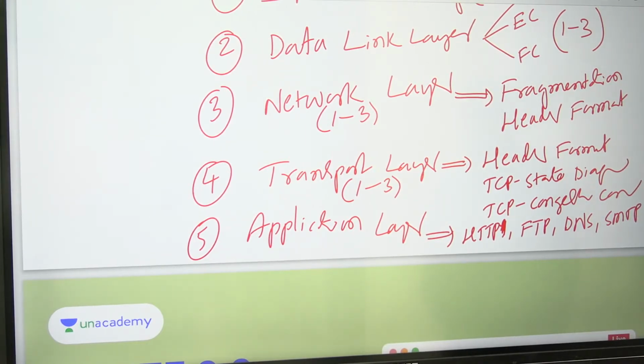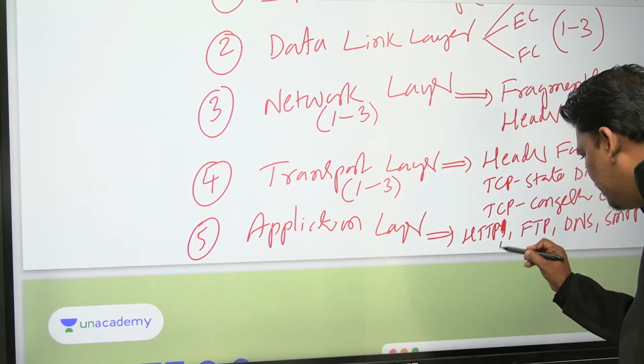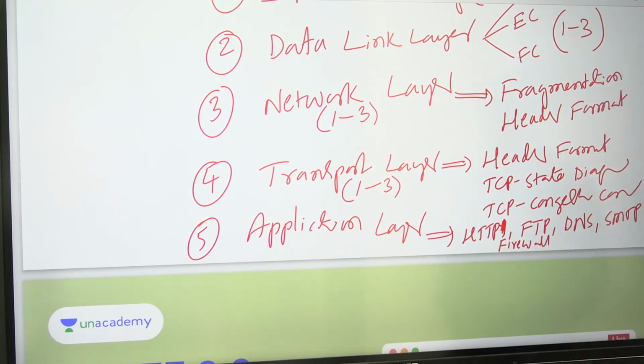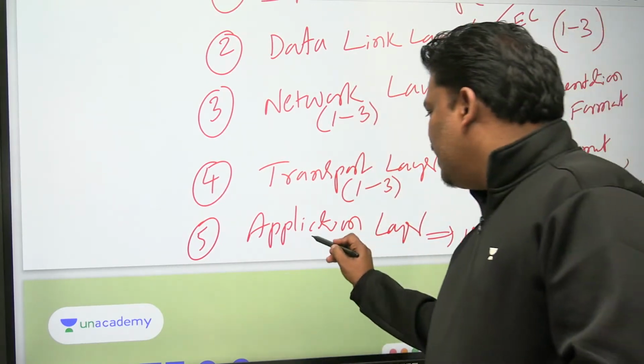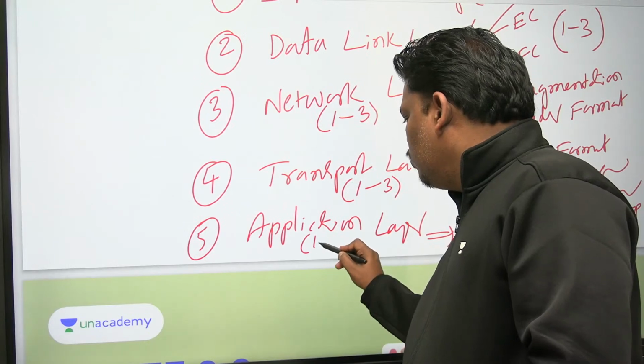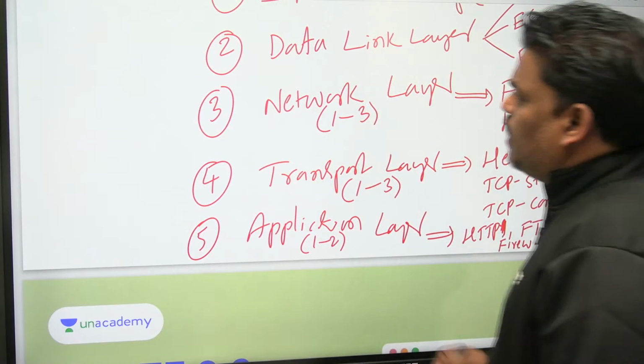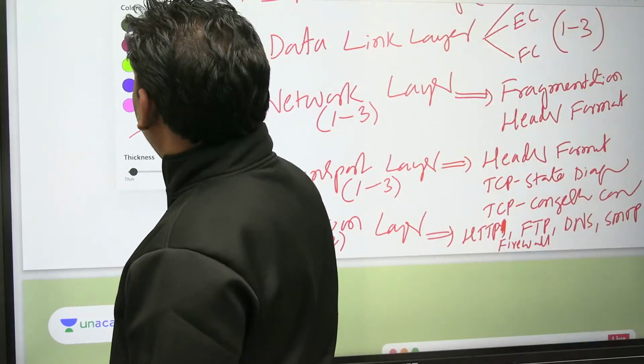HTTP for internet purpose, FTP for file transfer, SMTP for mail purpose, DNS for domain name service, right? So I think these are the important things. Firewall also, we will study something about firewall. Here also you can expect 1 to 2 questions.